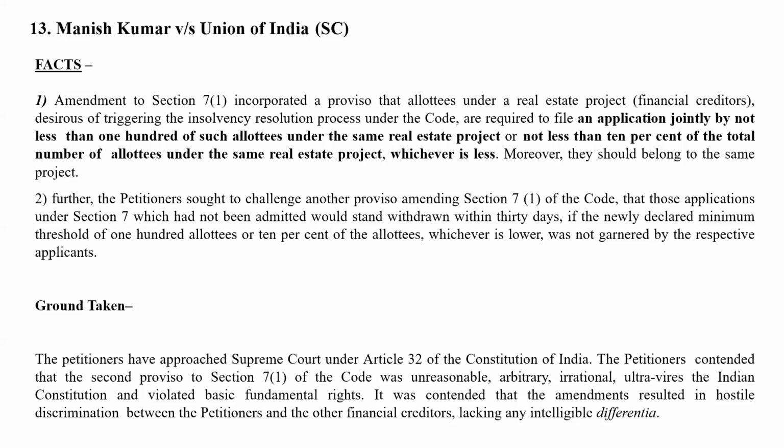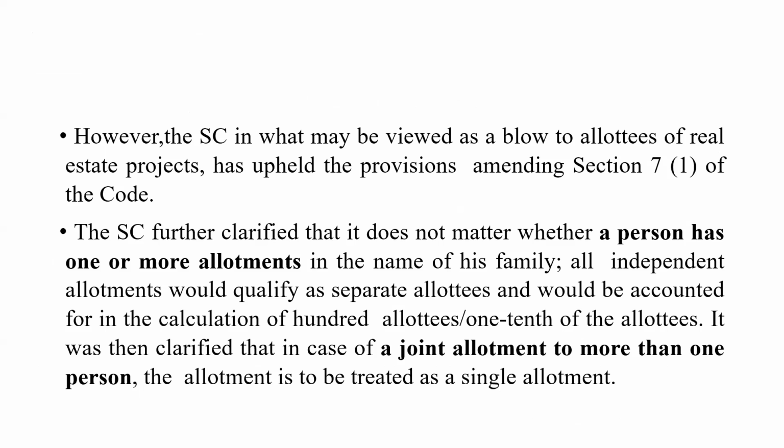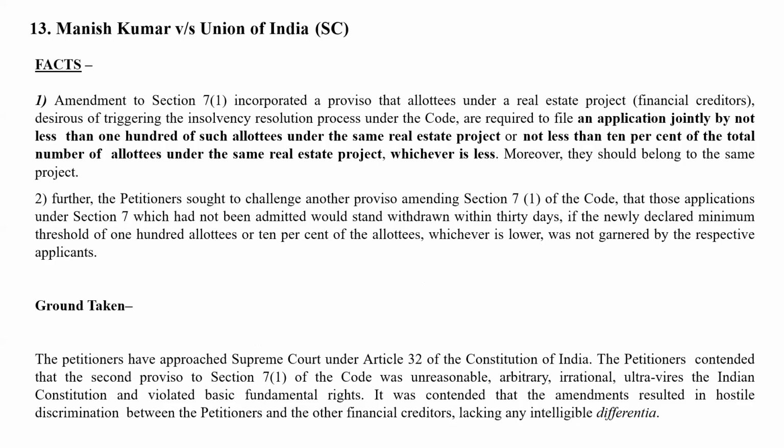But then, considering the practical difficulties, these amendments came. So they said a single home buyer cannot be allowed to disturb the entire project. So they said, let there be at least some minimum number. So what was that minimum number? 100 or not less than 10% of the total number of allottees in the same real estate project, whichever is less. Now another question came: what will happen to applications which have already been submitted and which have not yet been admitted? So the Supreme Court said that okay, let those applications also be completed within a period of 1 month.